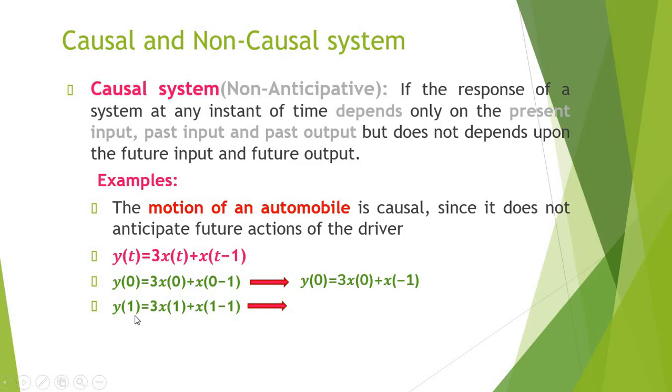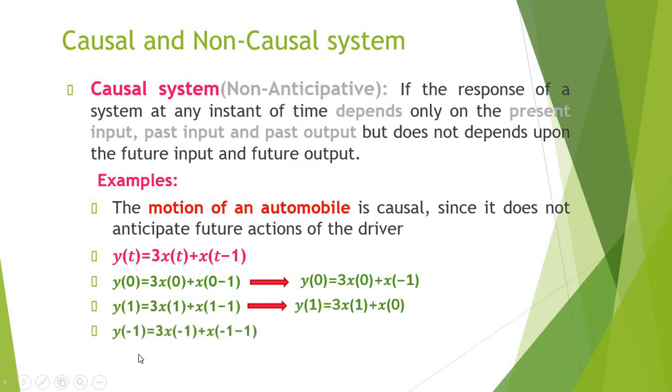So, t equal to 1 is chosen. y of 1 is equal to 3 into x of 1 plus x of 0, which means at time index 1, the present output y of 1 depends upon the present input x of 1 and the past input x of 0. Remember, at time index 0 the past input is x of minus 1, and at time index 1 the past input is x of 0.